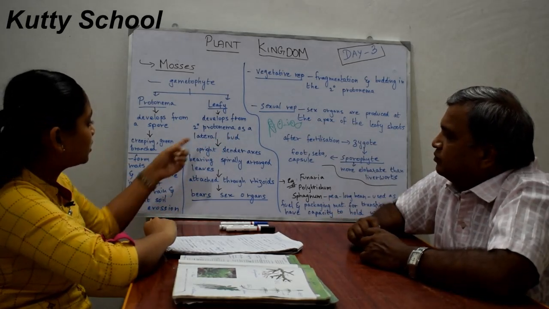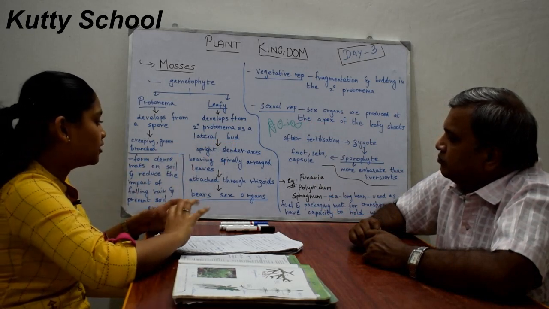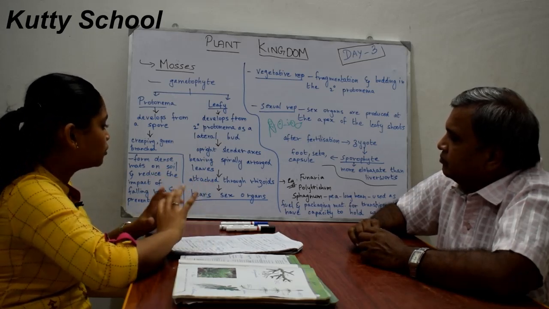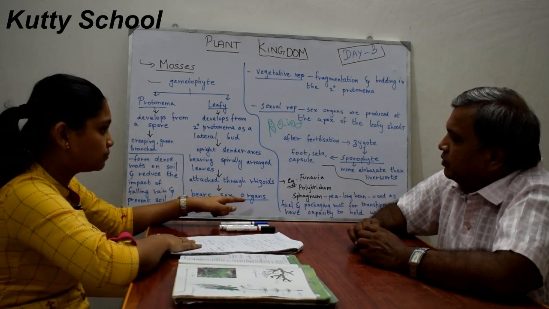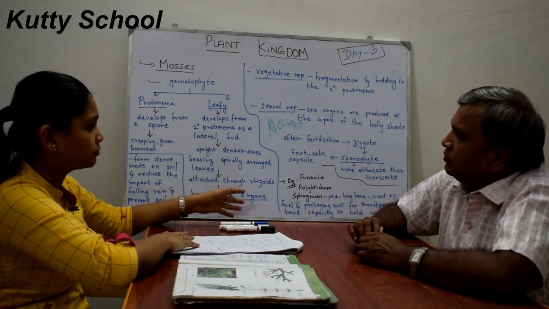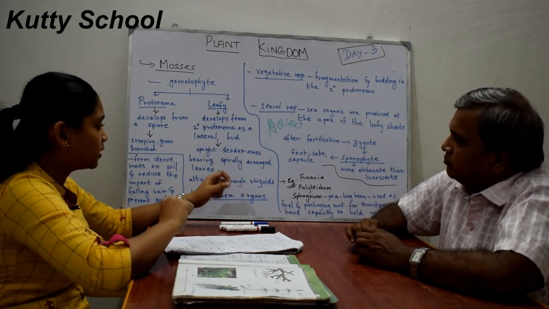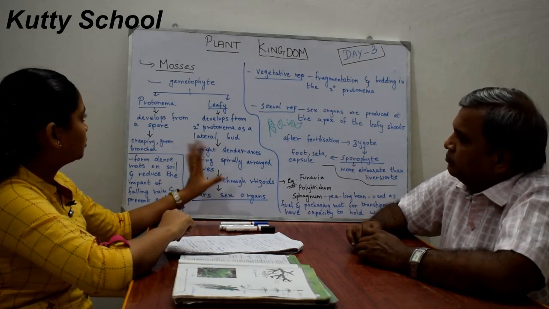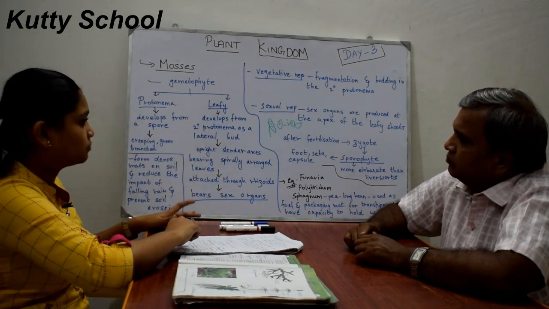This lateral bud is upright. It is an upright, slender axis bearing spirally arranged leaves. These leaves are attached to the ground through rhizoids, and they bear sex organs. So this is the gametophyte, bearing sex organs. These are the two stages of the gametophyte: this is the first stage and this is the second stage.